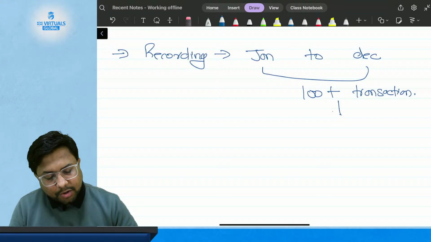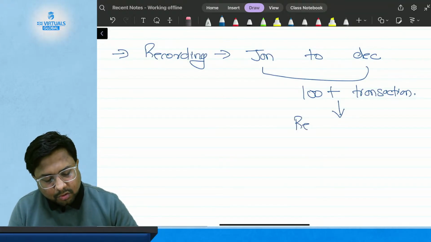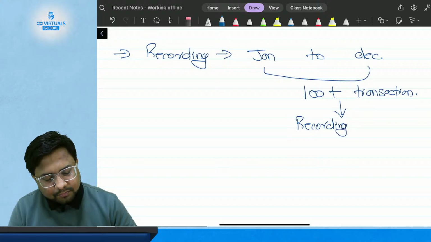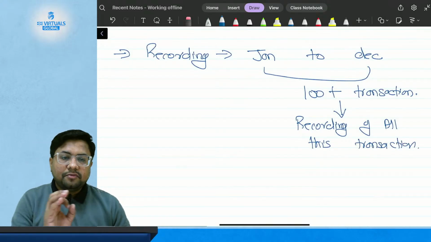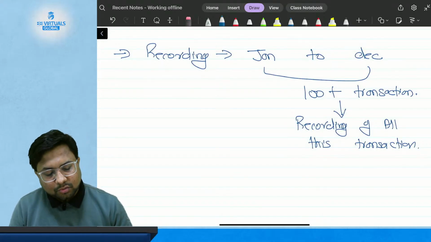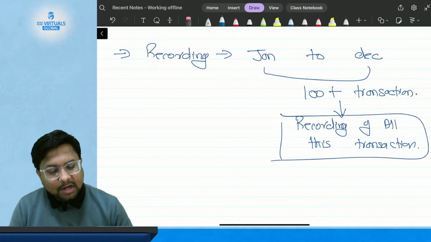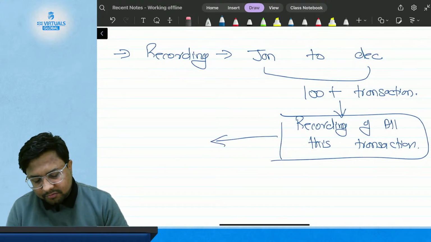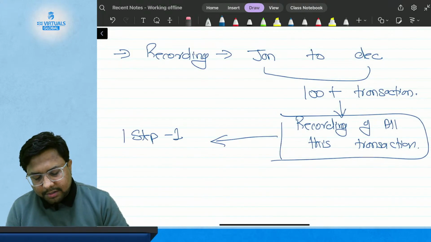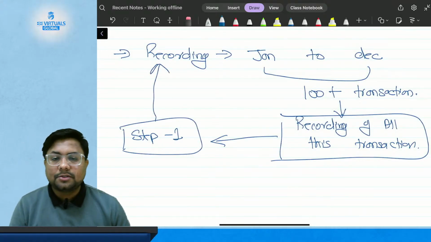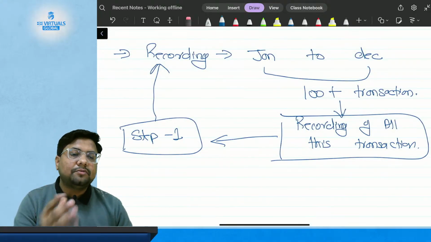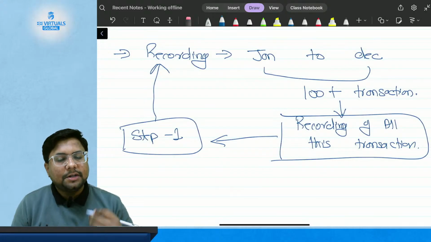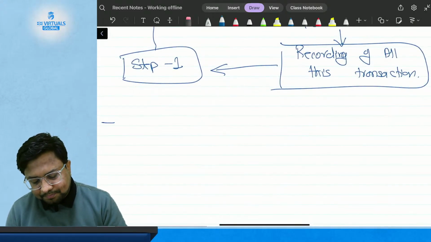So recording of all these transactions is my very first step towards the financial reporting. That is called recording. Okay, so recording of all these transactions becomes the very first step towards my financial reporting.